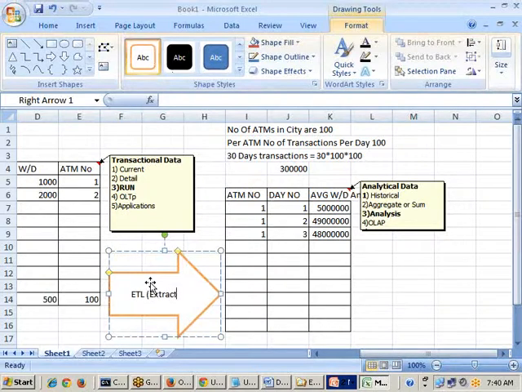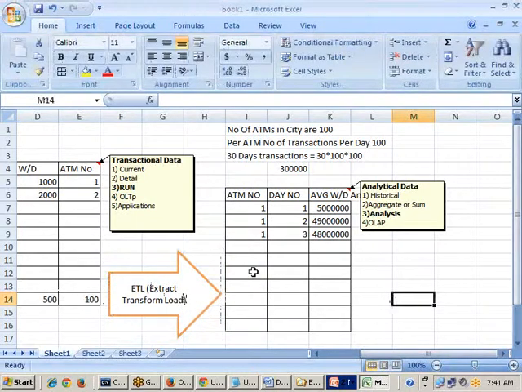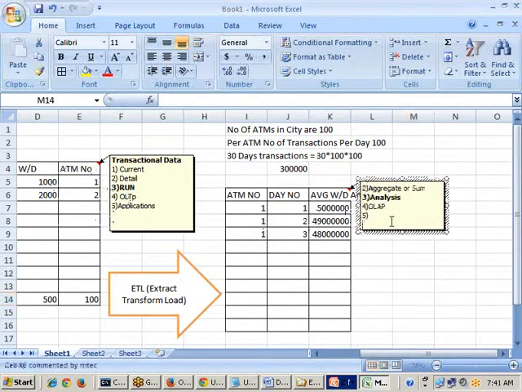One activity is called extract the data. Extract from OLTP. Then transform the data whatever way the customer is looking for. Then we are going to load the data. These are the activities we are doing from the OLTP to OLAP. So the source for OLAP is what, sir? OLTP. The source for OLAP is OLTP. That's what I want to write here.